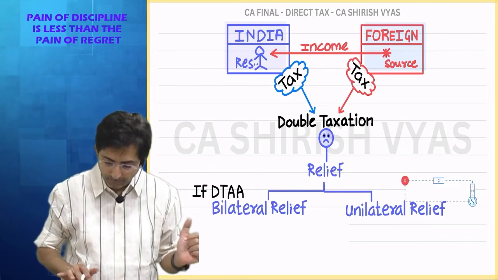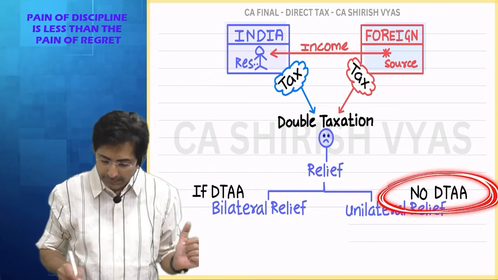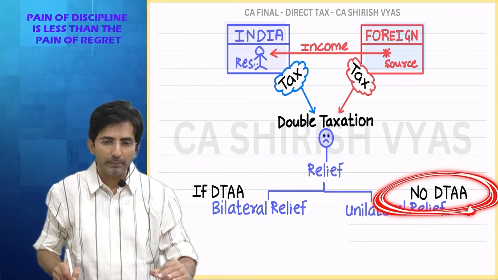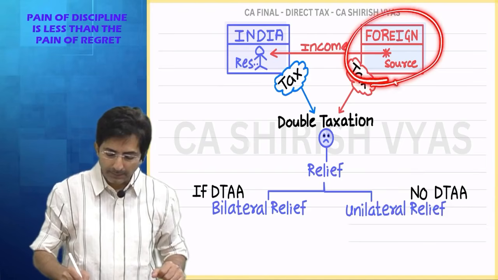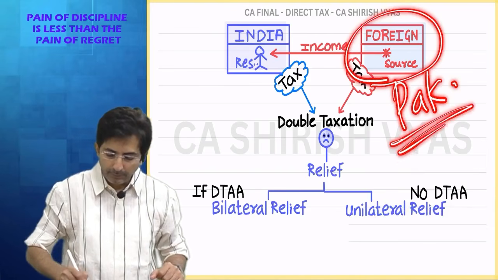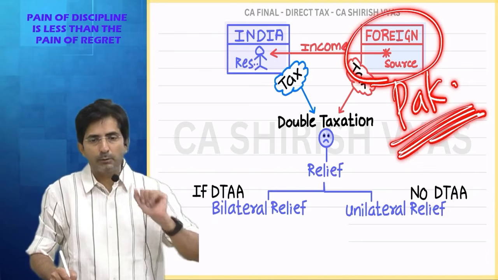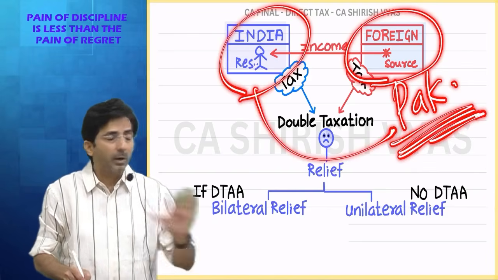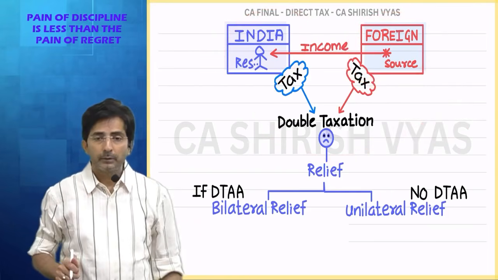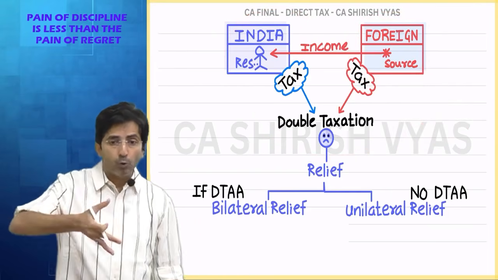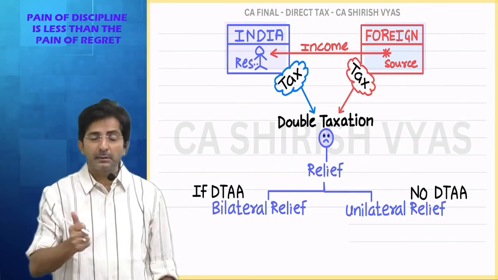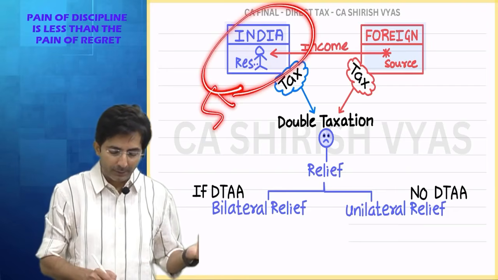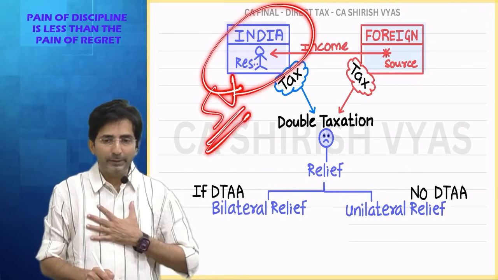But look here now. If India has no DTAA, what is DTAA? Double taxation avoidance agreement. Imagine this is Pakistan. And as everyone knows, India does not have good relations with Pakistan. And imagine India and Pakistan do not have any double taxation avoidance agreement. They have not made any agreement on how to avoid the double tax. Then what will happen? Then also, I being a resident of India, the government of India will help me.